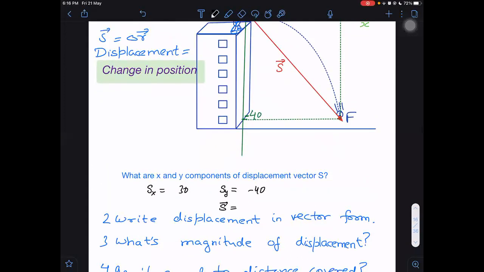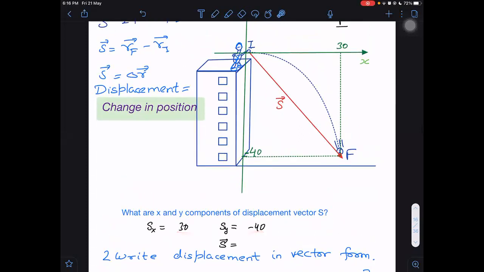Now we can write in vector form. To write in vector form, first we should know the components. I don't know why this boy was saying that RF is the X component. RF is not the X component. This is RF.